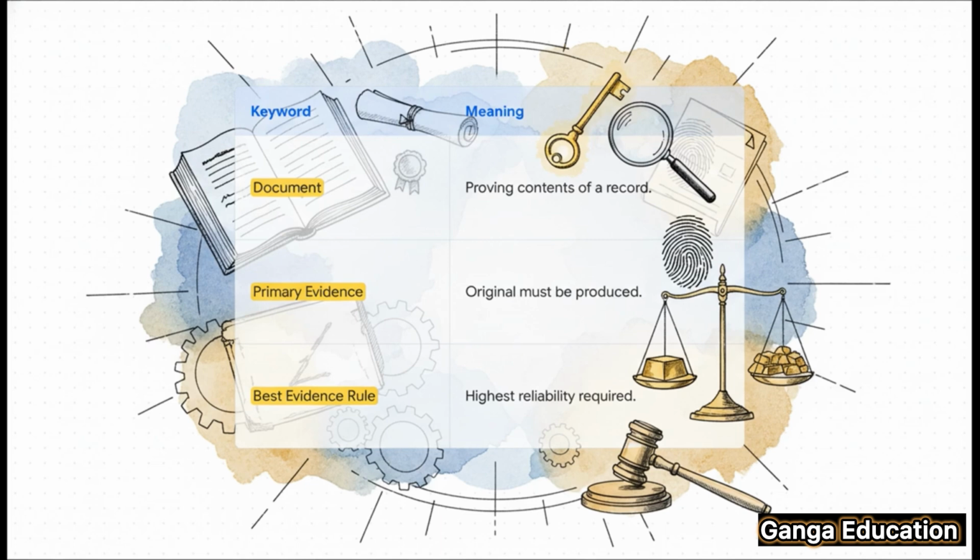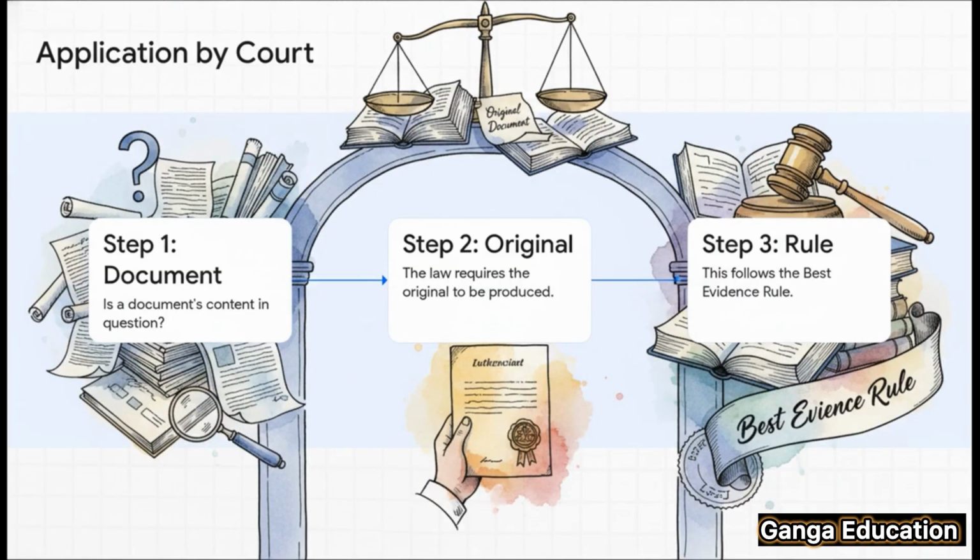Okay, so this section really has three key ingredients. First, you need a document whose contents are in question. Second, the rule demands primary evidence, which means you have to produce the original. And third, this entire framework is built on the best evidence rule, the principle that requires the most reliable form of proof available. So, how does a court actually use this section in practice? Well, you can think of it as a logical three-step checklist. First, the judge asks, is the content of a document the main issue here? If the answer is yes, they move to step 2 and say, okay, show me the original.